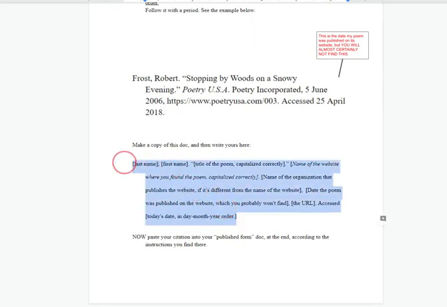Here is a place for you to create your own works cited. When you see brackets, that means replace the brackets with what is being described inside the brackets. So here, instead of last name, you would write your author's last name and take those brackets out. You'd leave the comma. Here, you'd write your author's first name and remove those brackets.